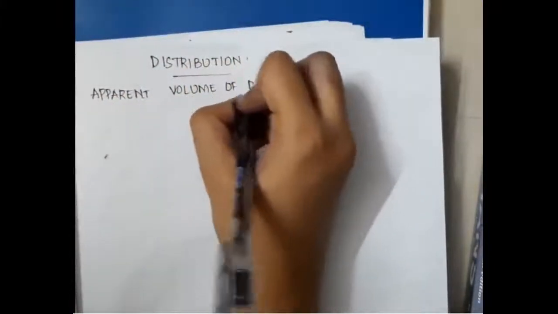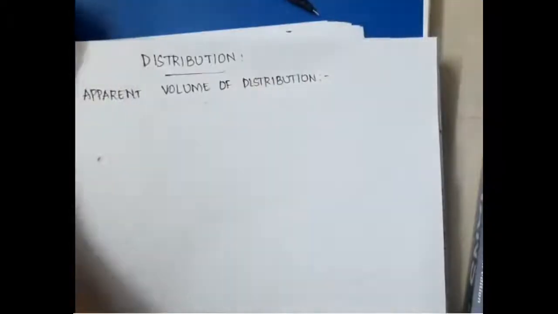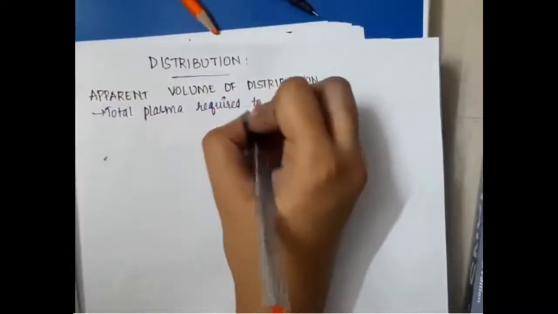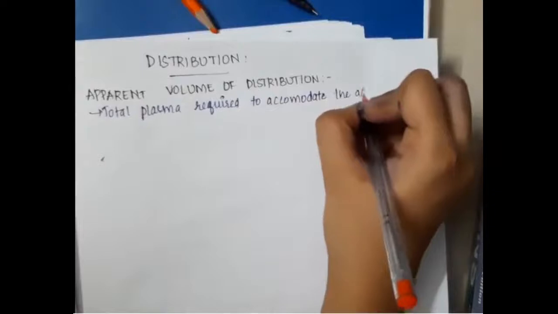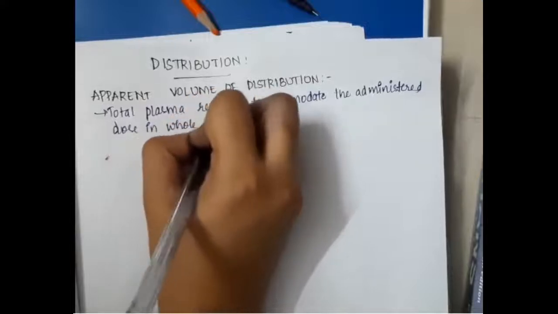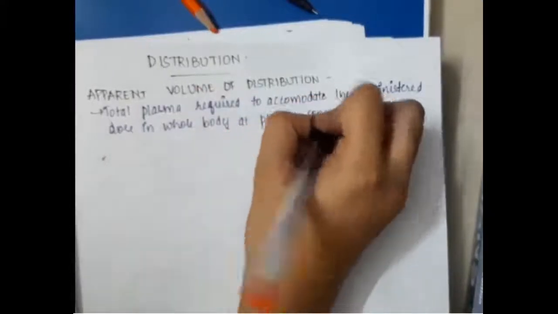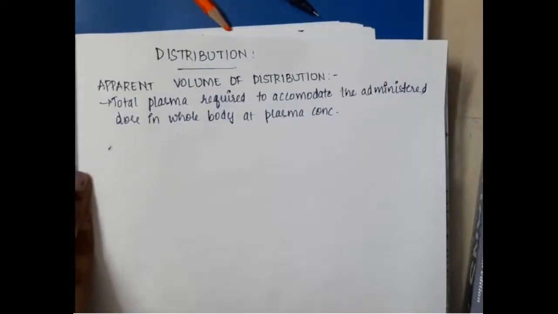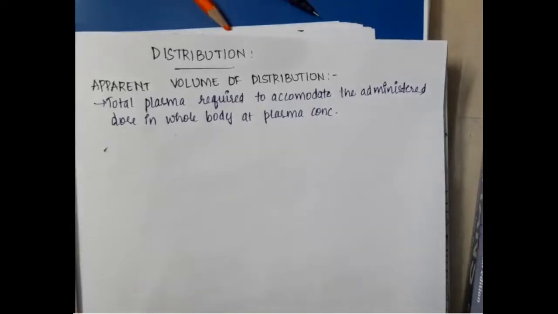In distribution, the first and foremost important thing is the apparent volume of distribution. The apparent volume of distribution is the total plasma required to accommodate the administered dose of drug in the whole body at plasma concentration. That means if you take a drug, how many ml of plasma are required to accommodate the whole drug in the body, that is the apparent volume of distribution.